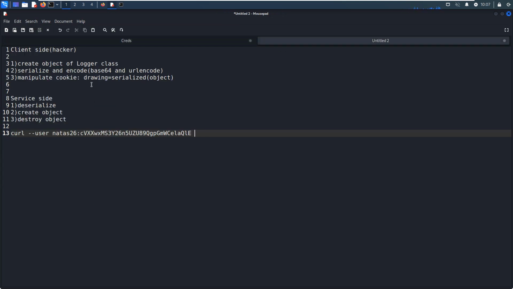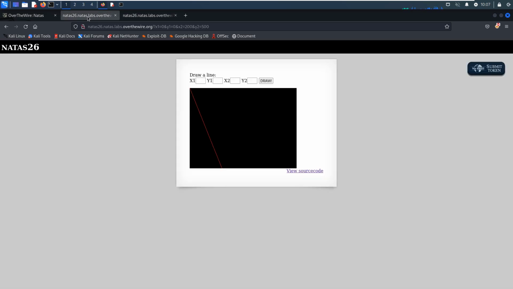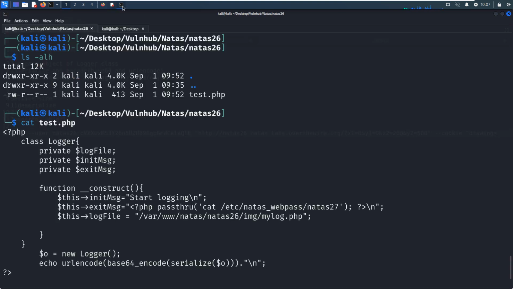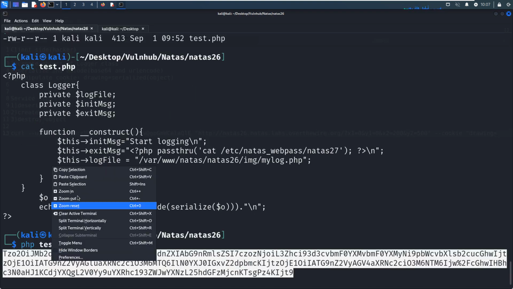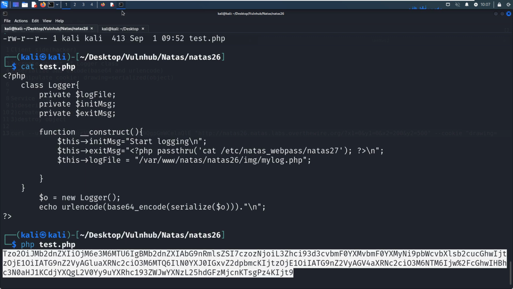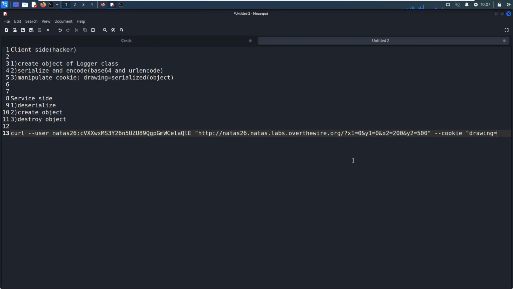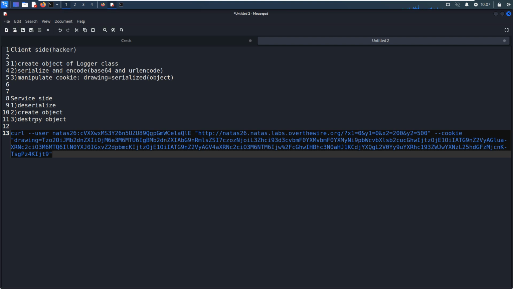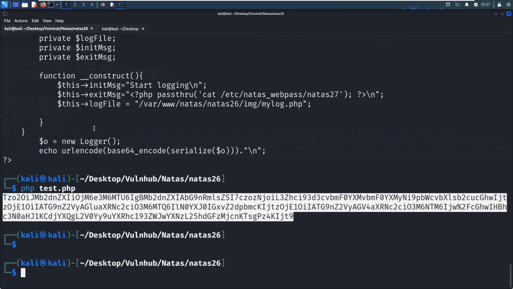The URL should be like this. Then we need to define the cookie, which should be drawing followed by the serialized object. We put it over here, then copy and run it.